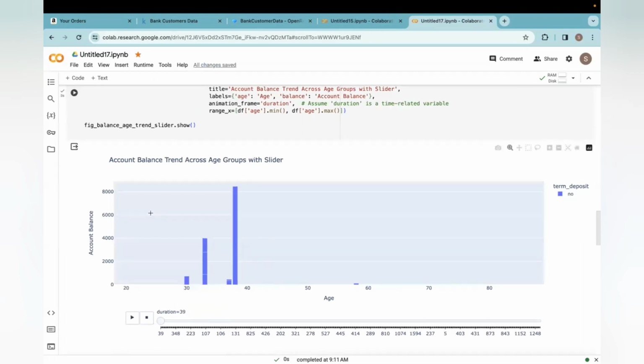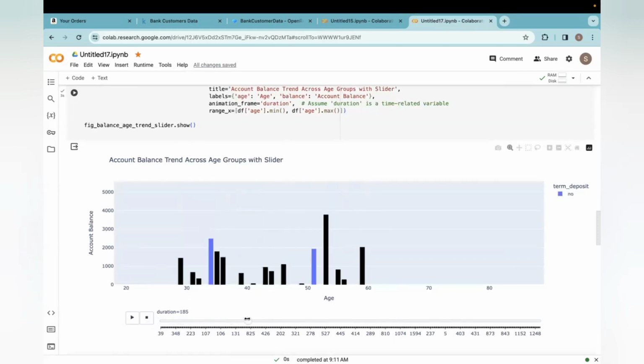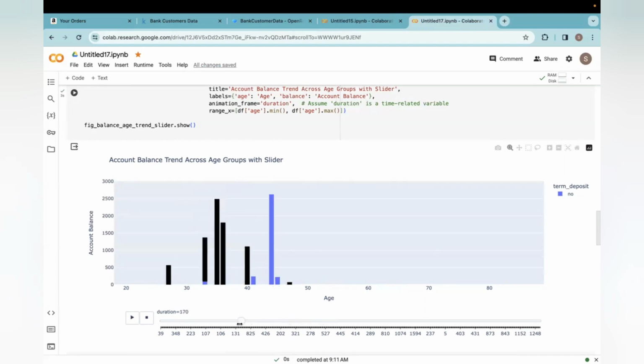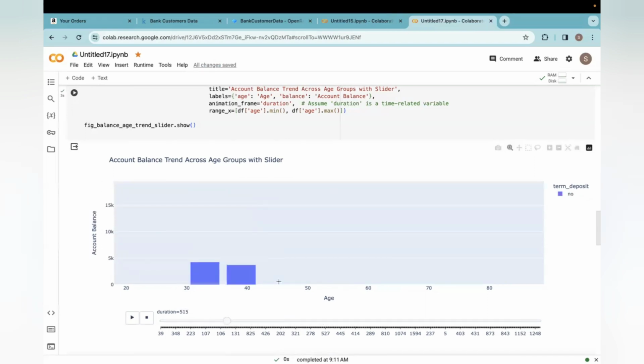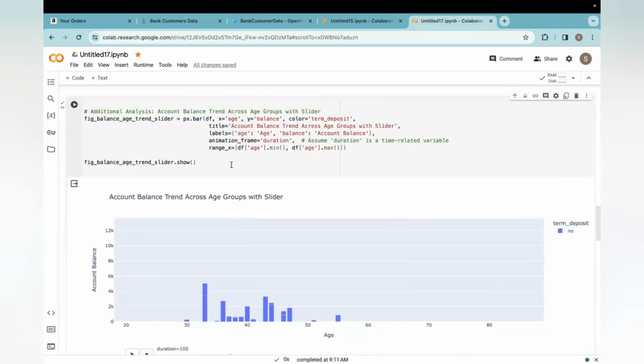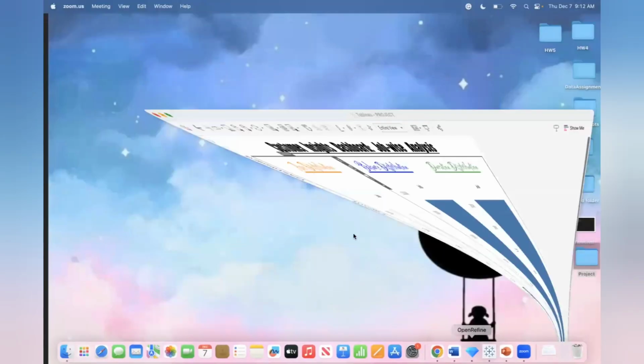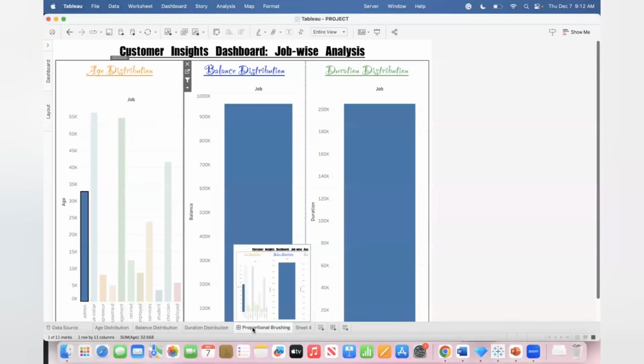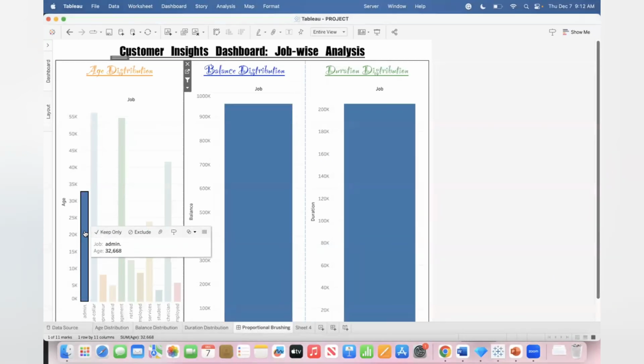And the last one is the account balance trend across the age groups with a slider. Here I incorporated the slider with animation, where changing the value will also be reflected in the chart. And upon playing this animation, we can even stop it over here. Apart from this, I also made a proportional brushing for age distribution, balance distribution, and duration distribution. Upon selection of administration, the respective fields would be displayed for the balance distribution and duration distribution.